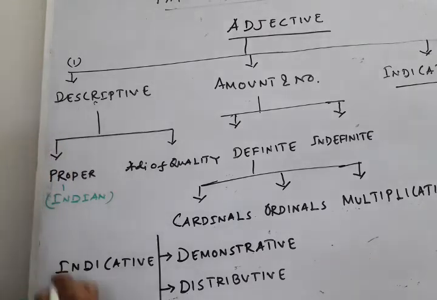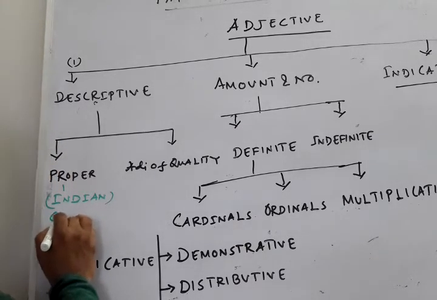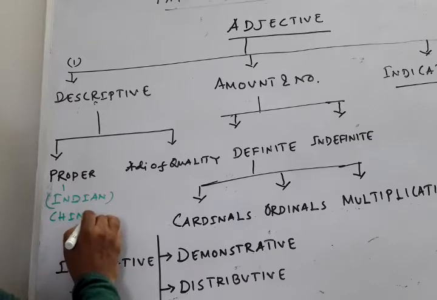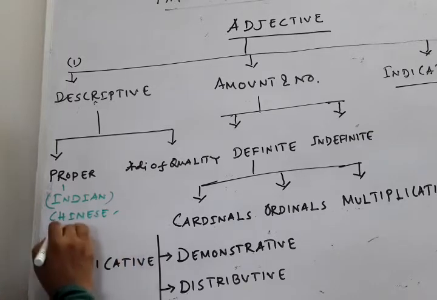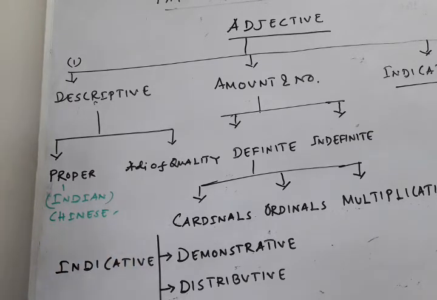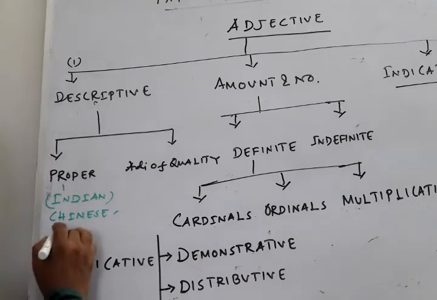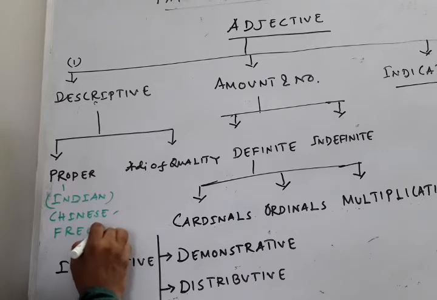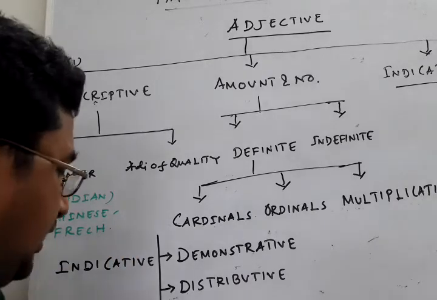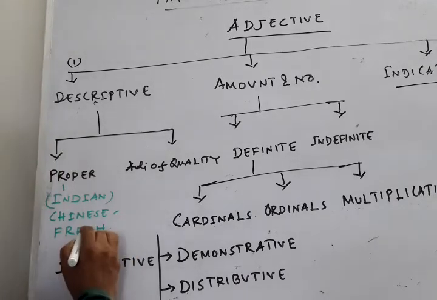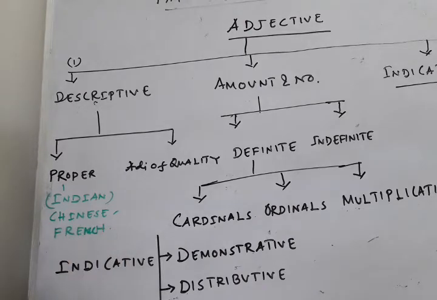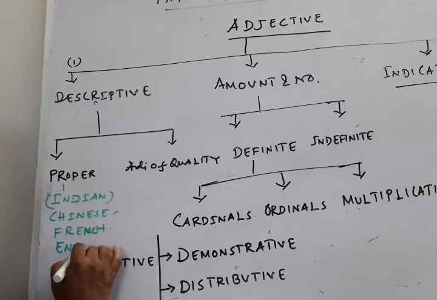Next, Chinese, CHINESE. The people of China is called Chinese. The people of France is called French, FRENCH. The people of England is called English. These are called proper adjectives.